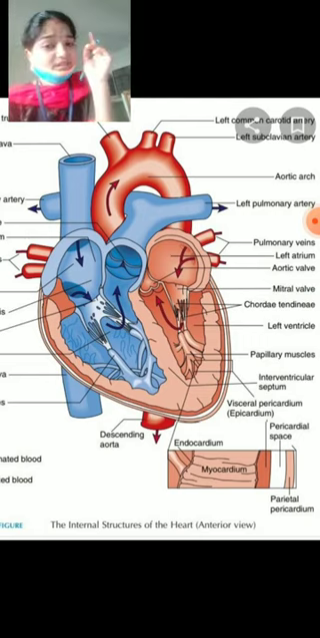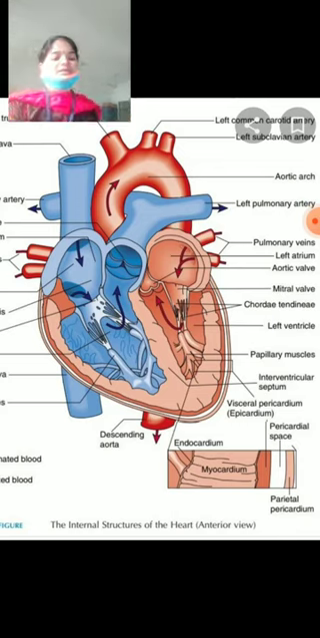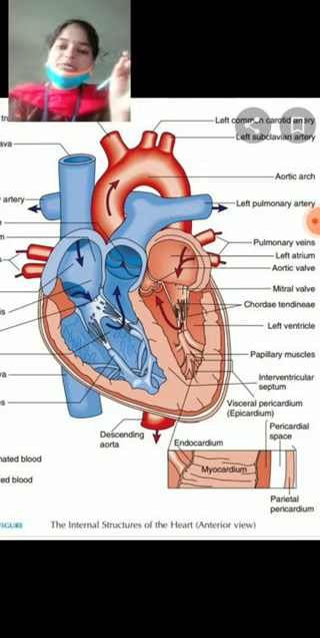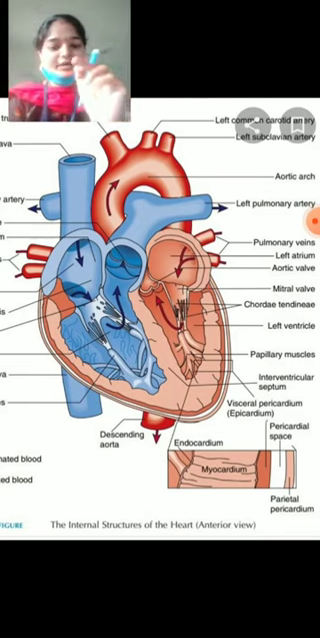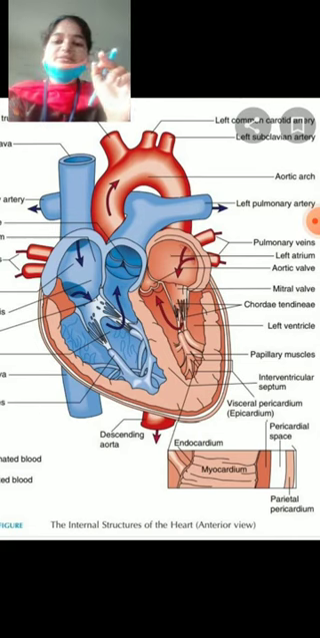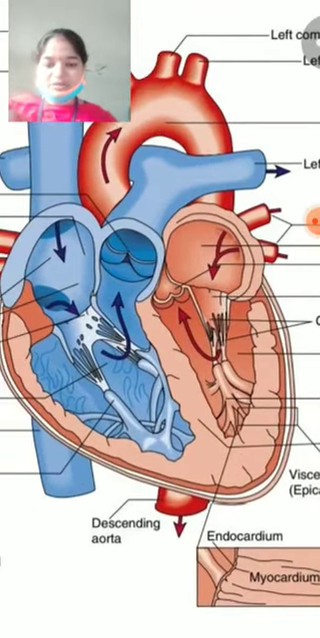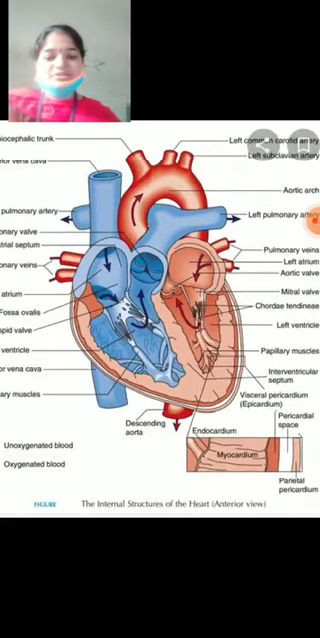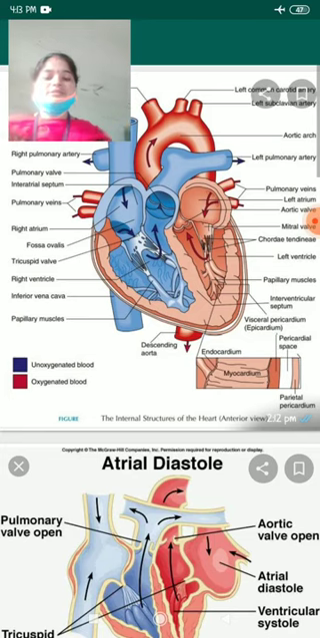Clear? This systemic artery splits into many branches, and its opening is guarded by the aortic semilunar valve. The pulmonary artery is also guarded by the pulmonary semilunar valve, and the aortic or systemic artery is guarded by the aortic semilunar valve. Now we will see the working of the heart.